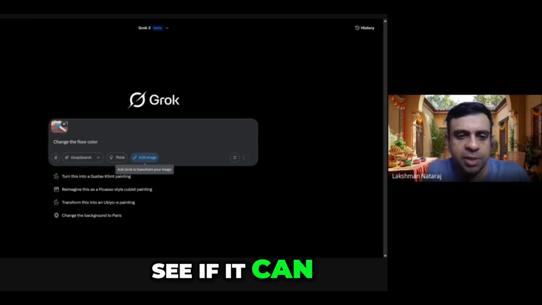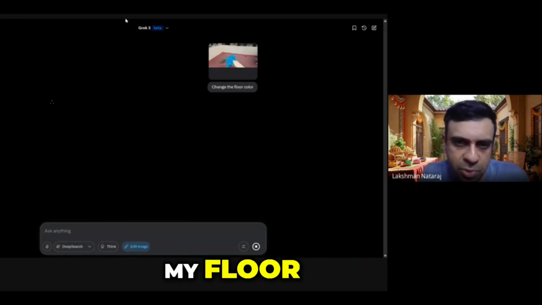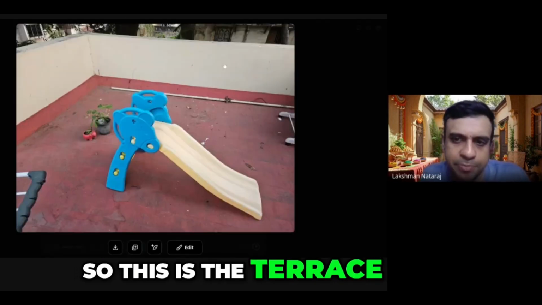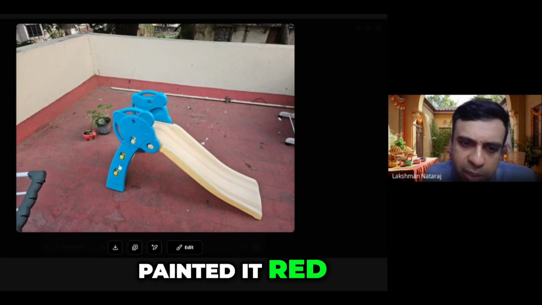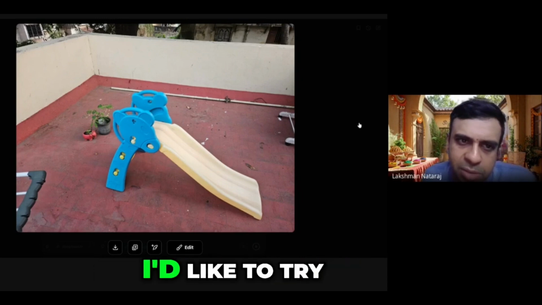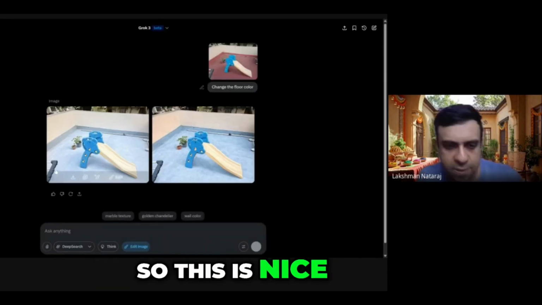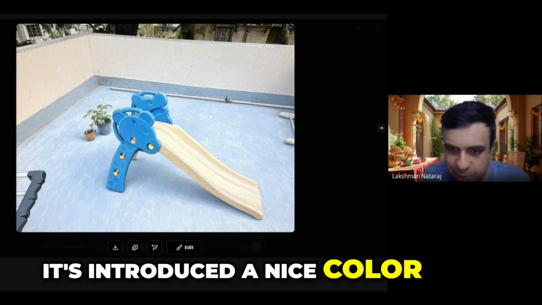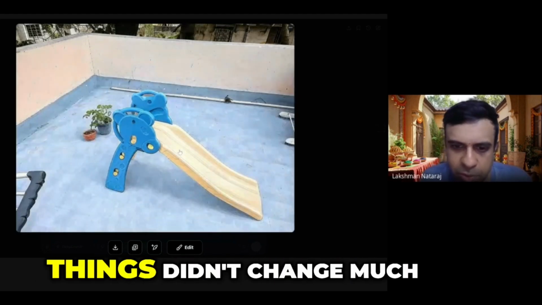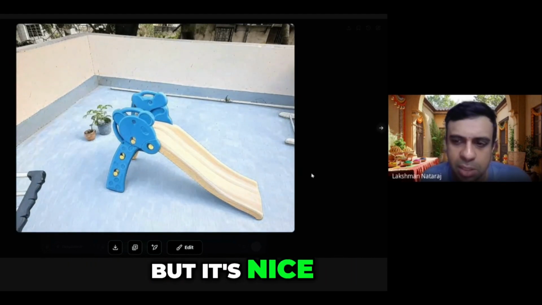So I want to see if it can change the color of my floor. This is the terrace. In my terrace there's a small sliding board, and I painted it red, but I'd like to try other colors as well. So this is nice. This is interesting. It's kept most of the details. It's introduced a nice color, and these two things didn't change much, but it's nice.